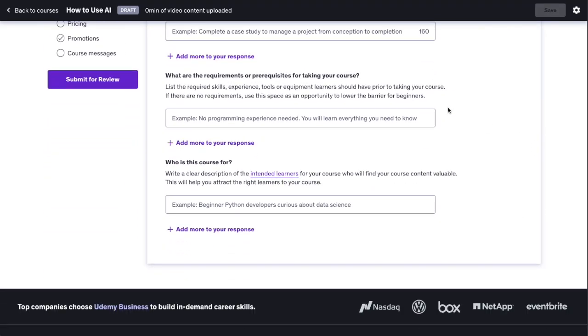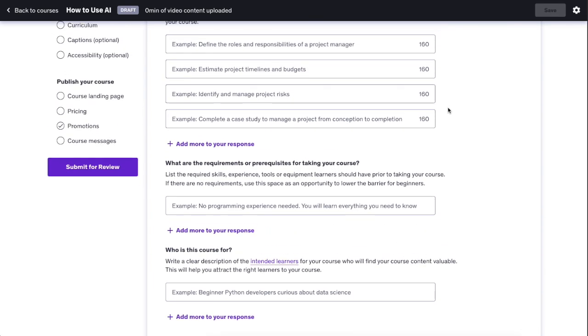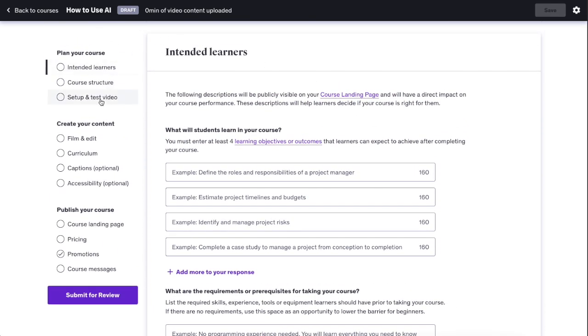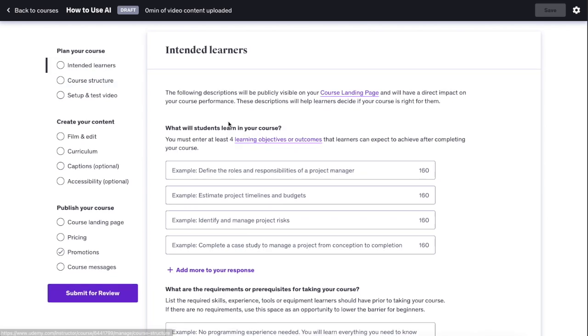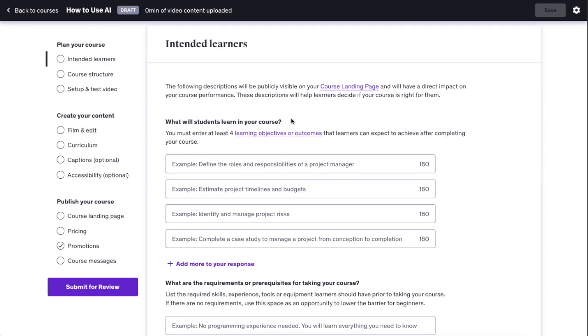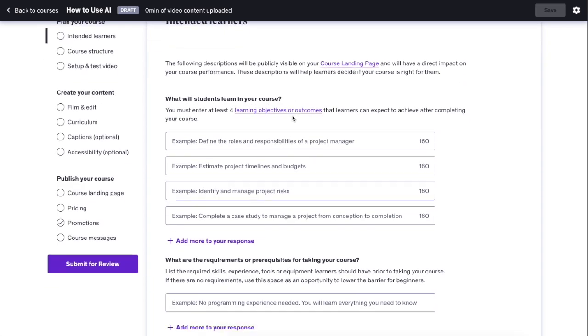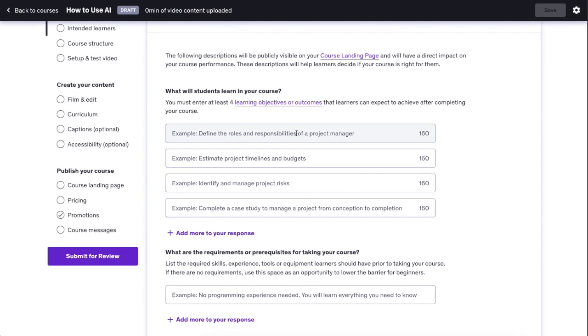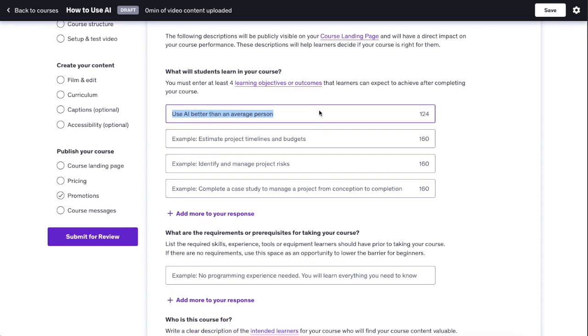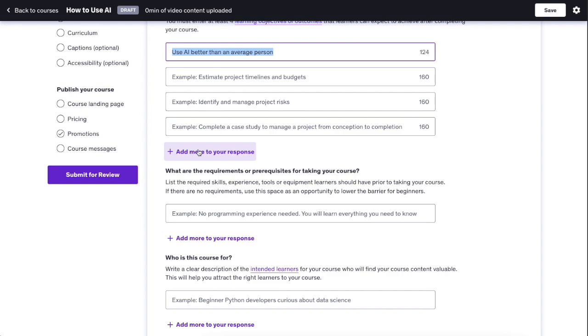And here is the draft version of our course. And here on the left hand side, you can see all these different sections you should fill in to complete creating your course. So you have the intended learners. So here you can specify what will your students learn after taking this course, and you can fill those in. So for example, let's do something generic, such as use AI better than an average person, stuff like this. If you want to, you can add more responses.